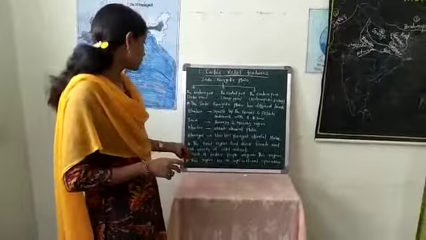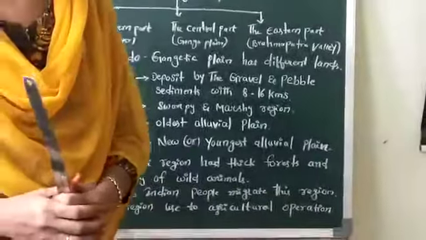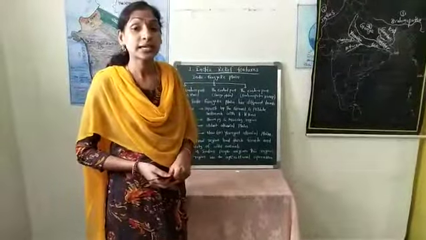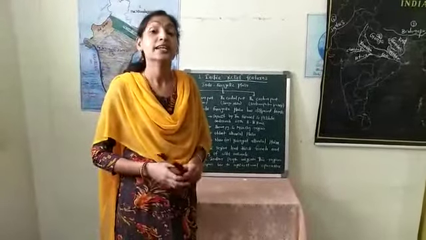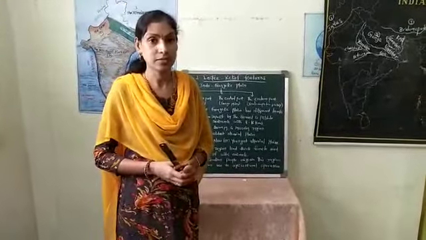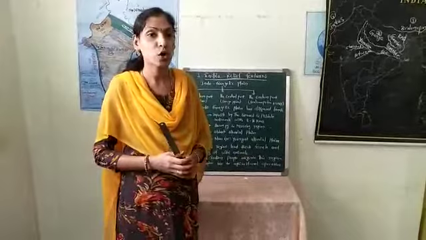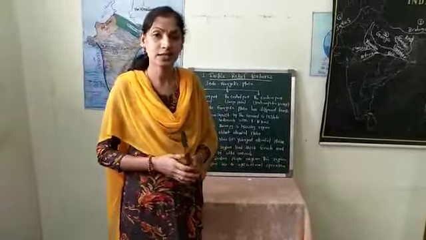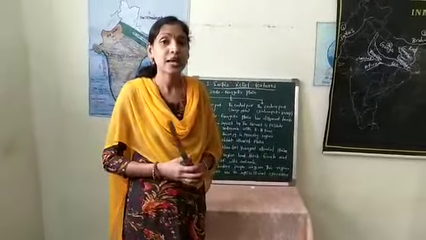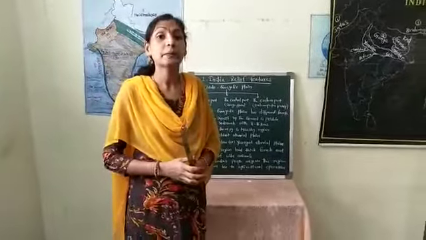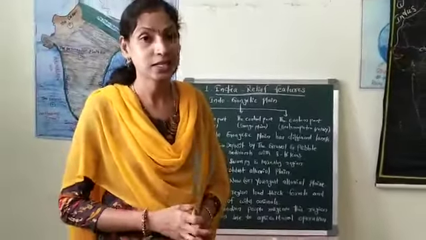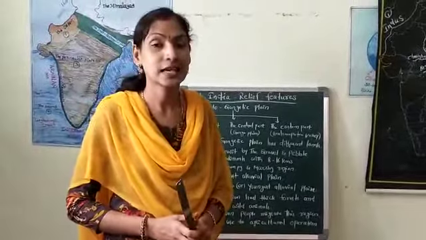So we will observe the Terai region. The Terai region has thick forest and rich wild animals. A variety of wild animals are also available in this region. Many people also migrated to this region. Why?